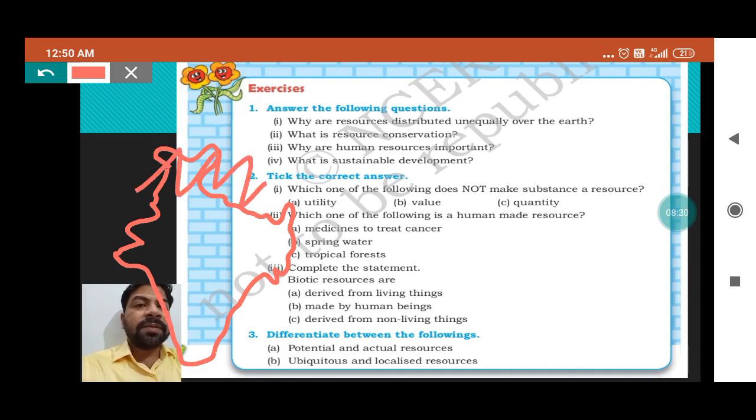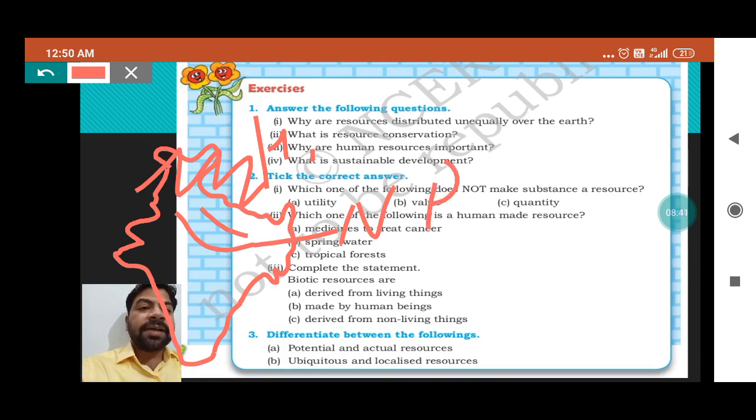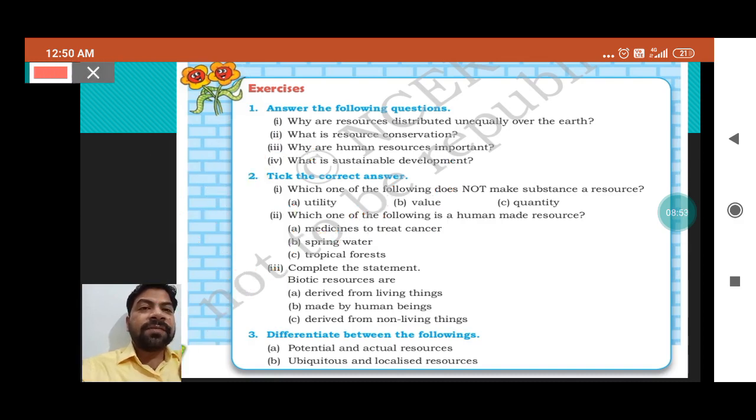If we talk about the northern part, it is the Himalaya mountains. The middle part, lower than the northern part, is our northern plain. After that we have our central highland, then the Eastern Ghats and Western Ghats. This is the Western Ghats and this is the Eastern Ghats. After that we also have the desert region. I mean to say that we are living in a country which has diversity in physical relief. So that is why resources are not equally distributed in all regions. They are unevenly distributed.